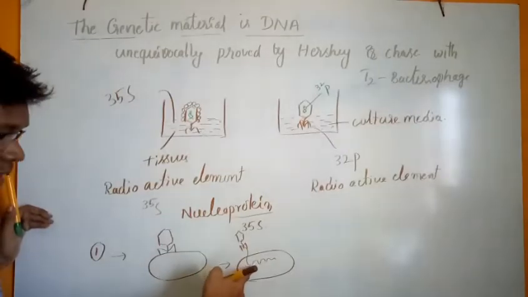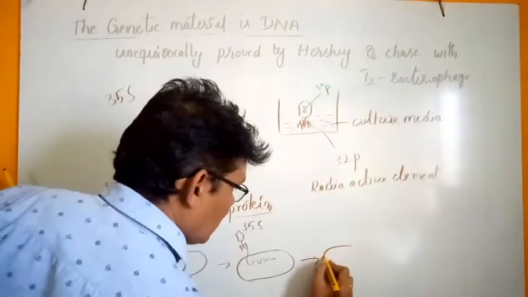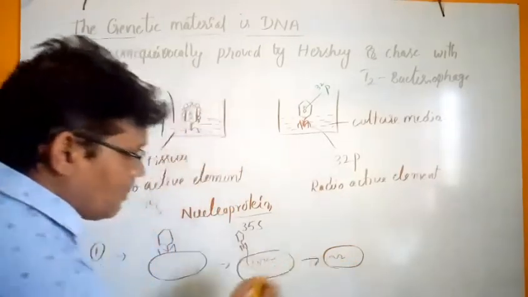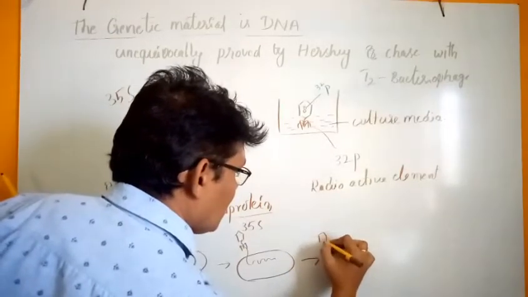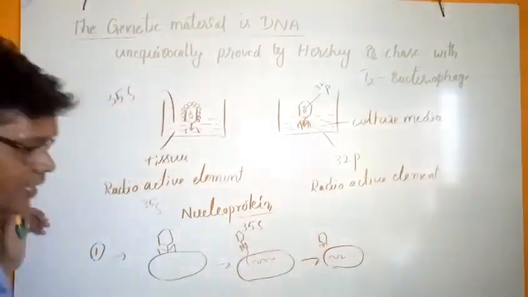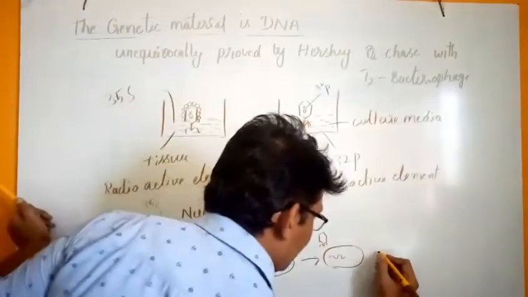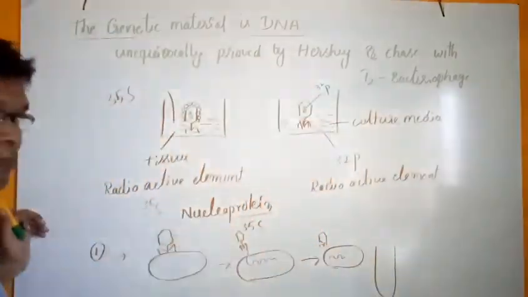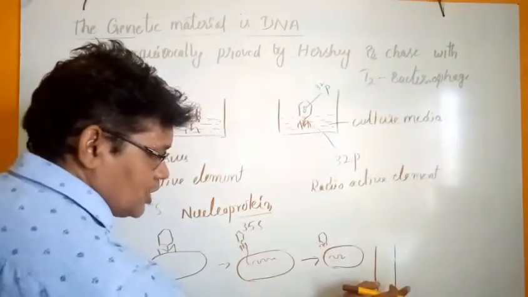In the next step, the DNA molecule is present inside the bacteria and the capsid is present outside. Both are separated with the help of the centrifugation process.